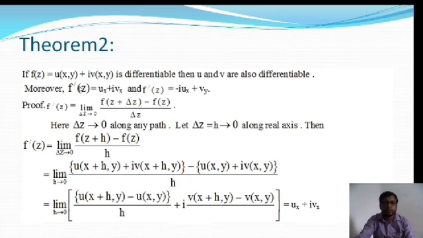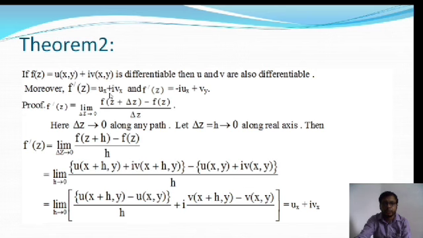Next we are going to talk about Theorem 2. Theorem 2 says that a function f(z) = u(x, y) + i v(x, y), where u and v are functions of x and y, and these are differentiable functions. Then u and v are also differentiable.